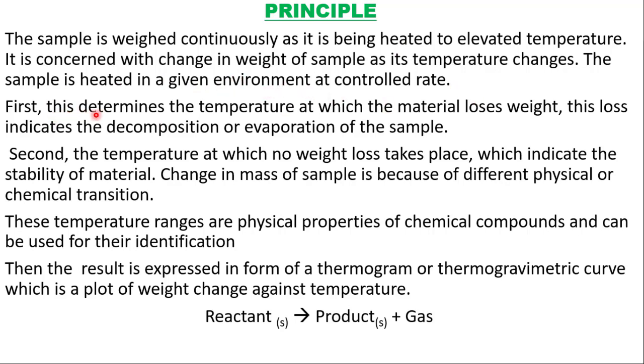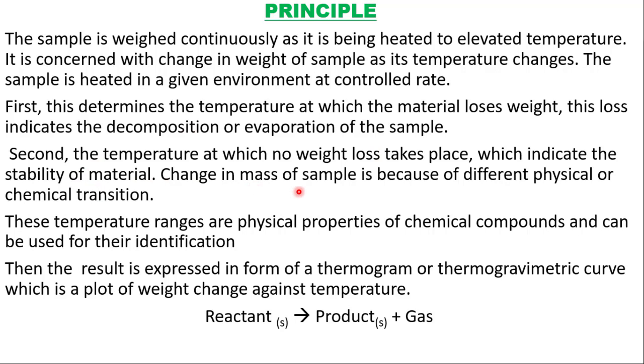First, this determines the temperature at which the material loses weight. This loss indicates the decomposition or evaporation of the sample. Second, the temperature at which no weight loss takes place, which indicates the stability of the material.